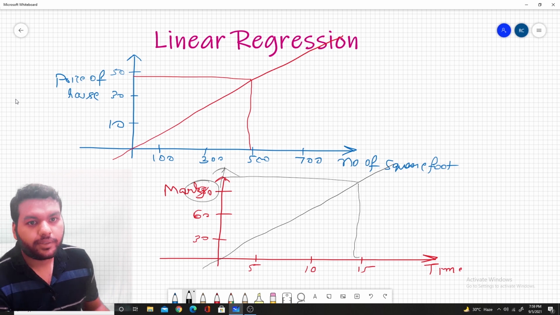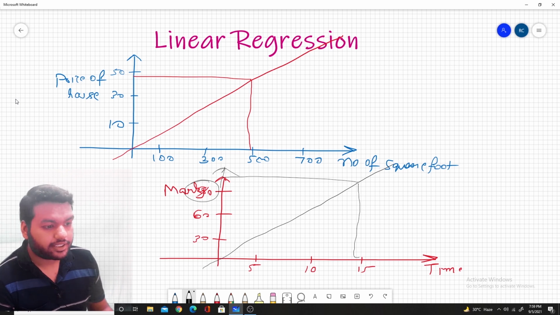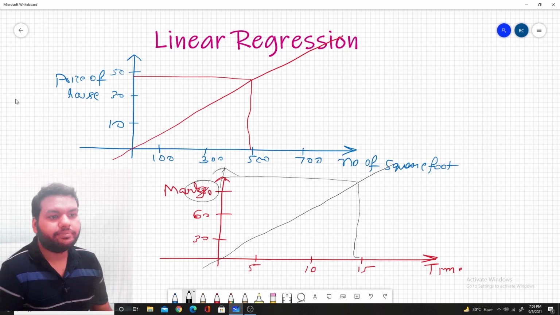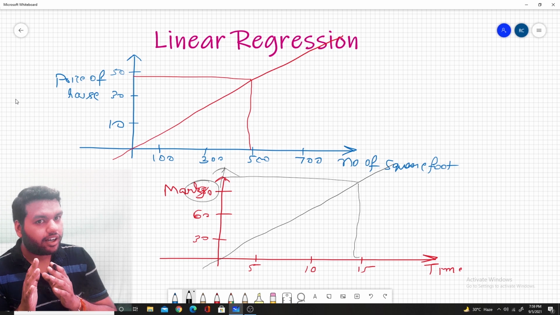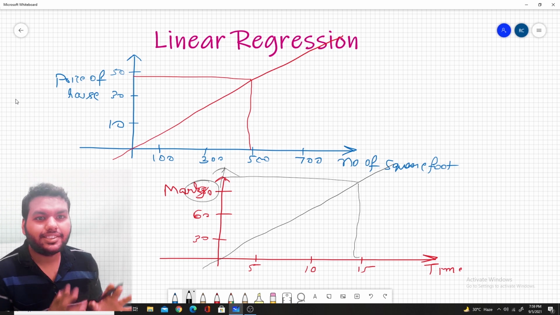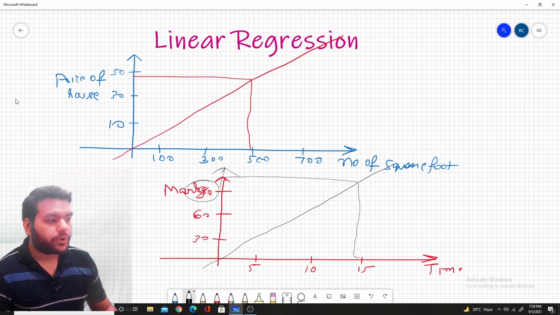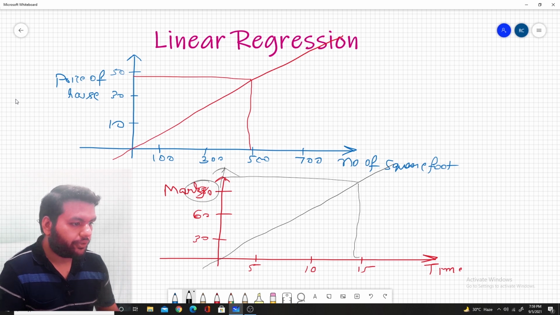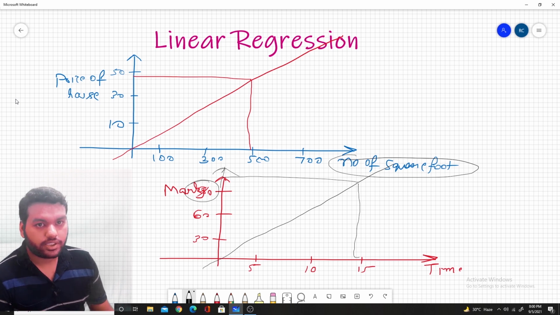So these are the two examples we discussed before starting this chapter. One is the price of a house, another is the marks in mathematics. What we see in both examples is that if our graph has a straight line, then our job becomes very easy to predict the response. Here the number of square foot is known as my predictor, and the price of the house is known as my response.